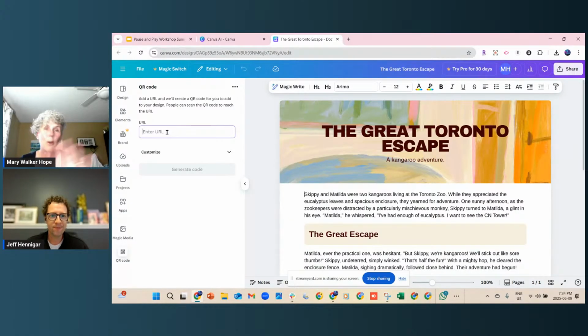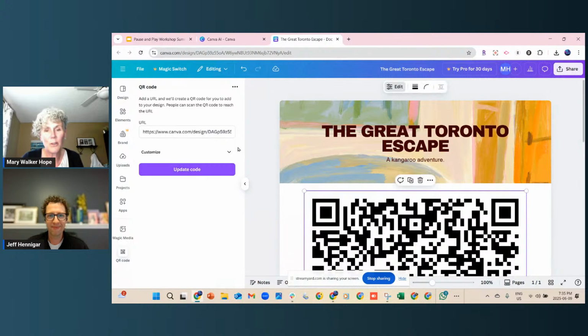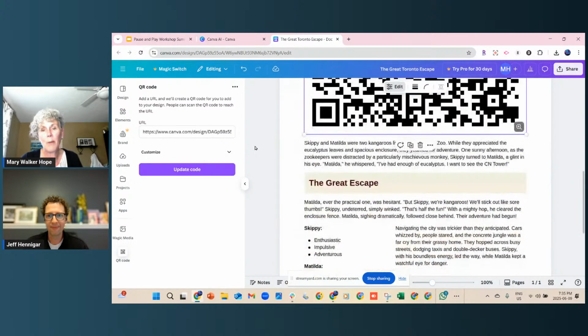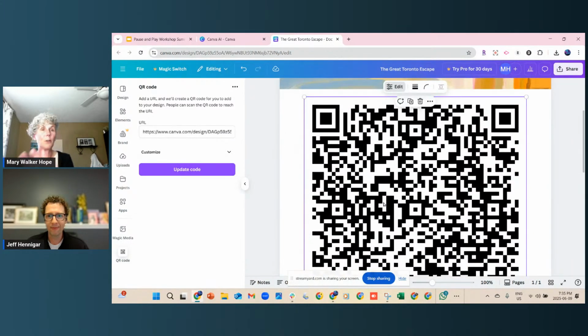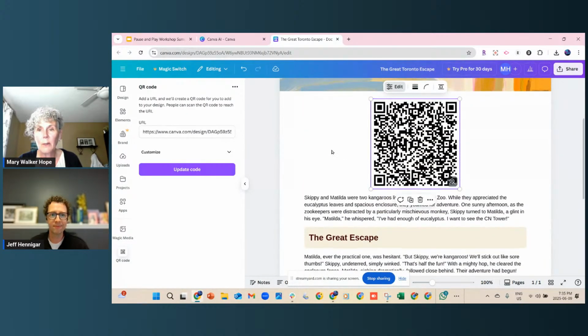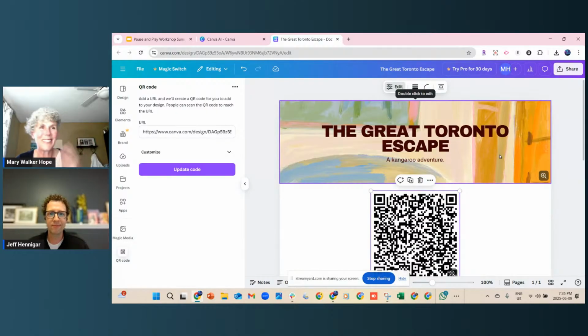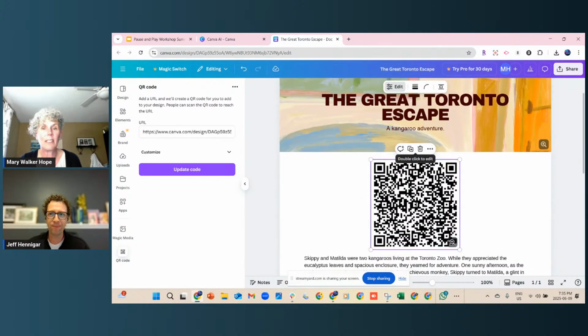Okay, so I've gone back to where I was with the QR code. I am popping in my code that I had. This is going to link to my story, not to my picture, but that's okay. You understand the idea of it anyways. And look, it popped right in there. If I was to take a picture of that, I would see I can make it smaller and everything too. I would likely have it up in here on the color, you can design as you want, but that QR code is the QR code that gets my story. And I would want that QR code on my book cover. Okay. Anything else that you can think of with this part right now?